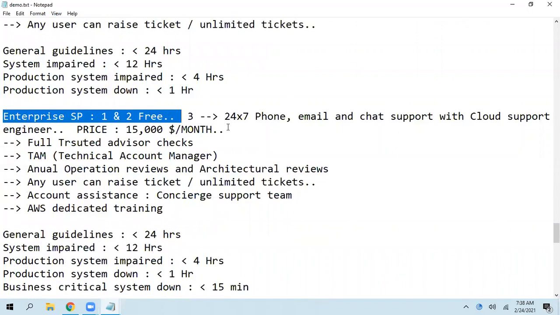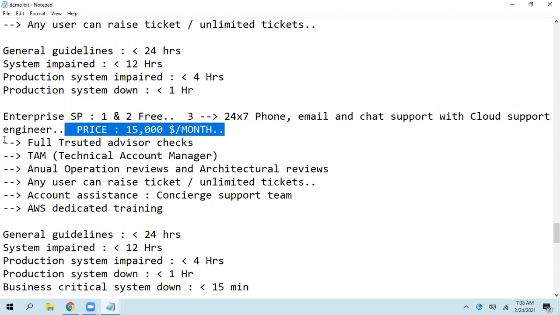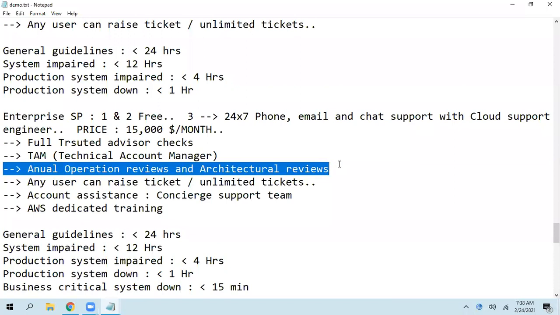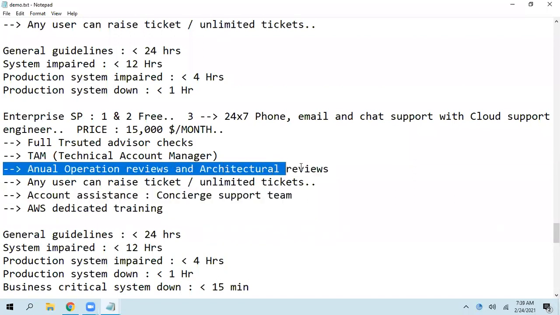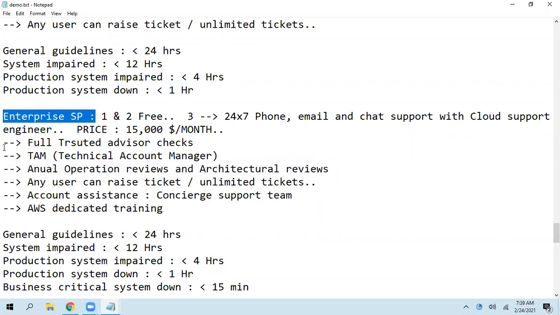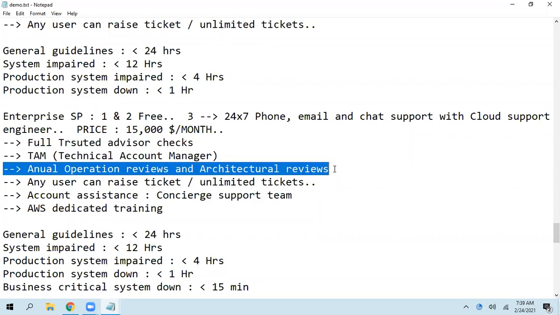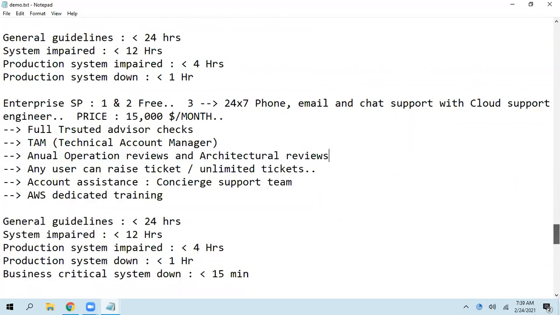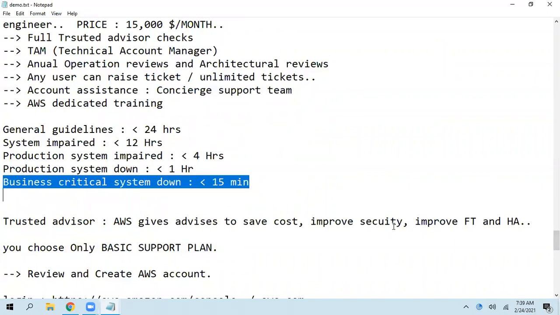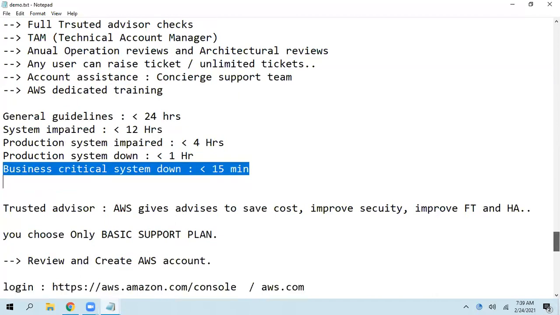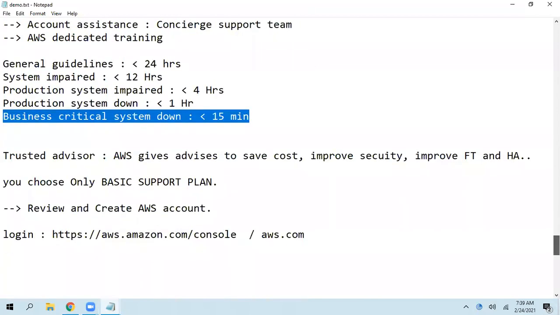Enterprise support plan. Here we need to pay $15,000 per month and we get a dedicated technical account manager, annual operational reviews, architectural reviews, and account assistance. This is important: the dedicated TAM and the annual operational reviews, both we get only from the enterprise support plan. And if it is a business critical system down, less than 15 minutes, multiple engineers will contact you and work on our issues at a time.